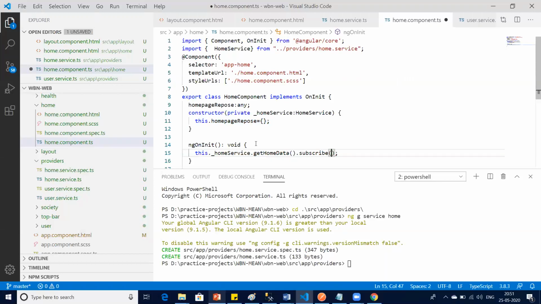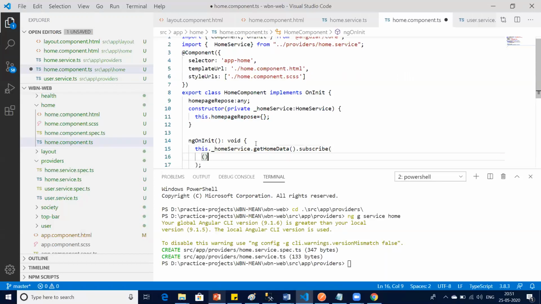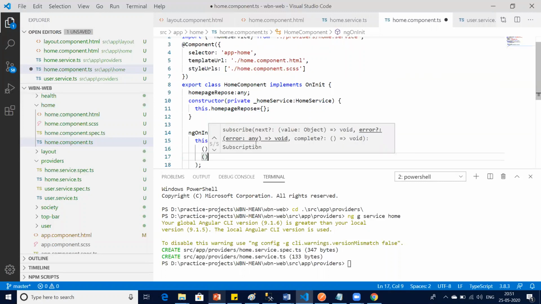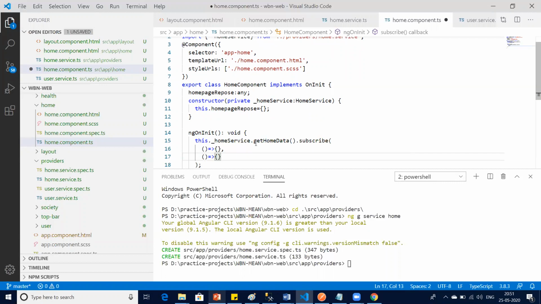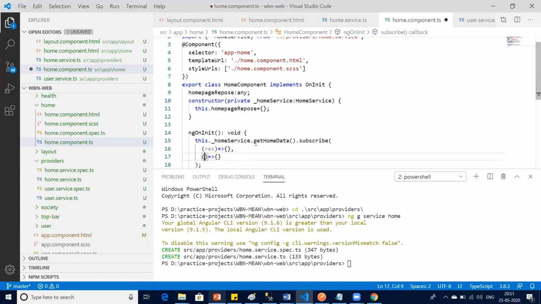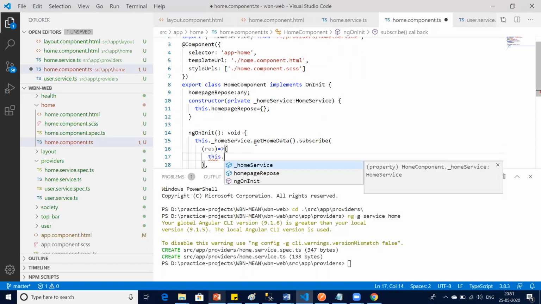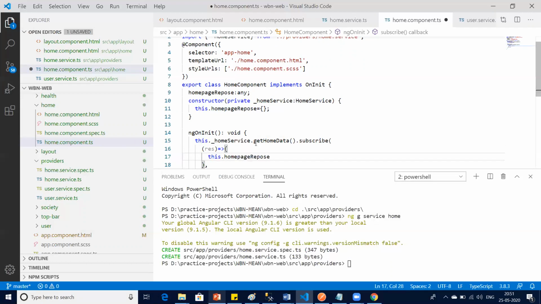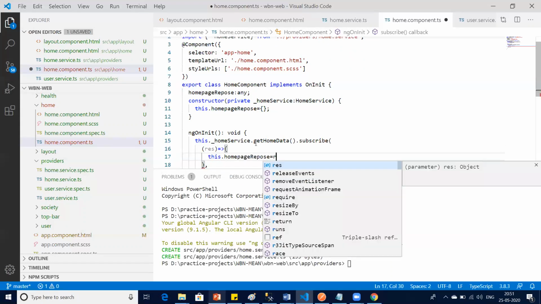So it has two methods. That also I told you. First create the skeleton, then start working in it. The first method is always going to be the successful one, promise resolved, and the second one is error, promise rejected, right? So I say res, I say err, then I say this.homePageResponse equals res.